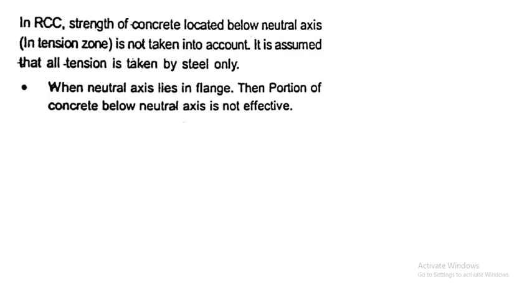In RCC, the strength of the concrete located below the neutral axis in the tension zone is not taken into account. It is assumed that all tension is taken by steel only. When the neutral axis lies in the flange, the portion of concrete below the neutral axis is not effective. Let me draw the diagram so that you can understand easily.